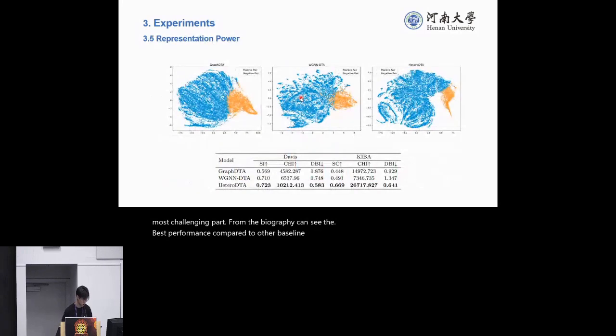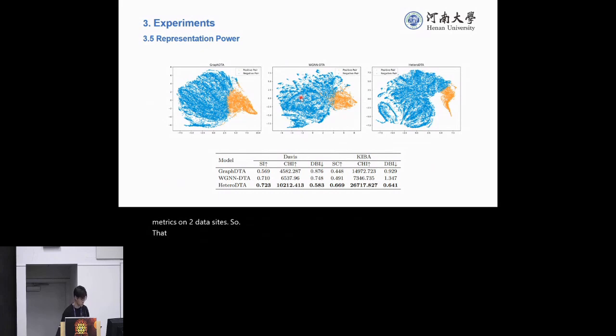We also clustered all of the drug-target pairs in the embedding space, including the positive samples and negative samples. As you can see, the results given by heterogeneity are more compact. There's a clear line between positive samples and negative samples. In this table, we can see heterogeneity can get better results on the clustering metrics on 2 data sizes.